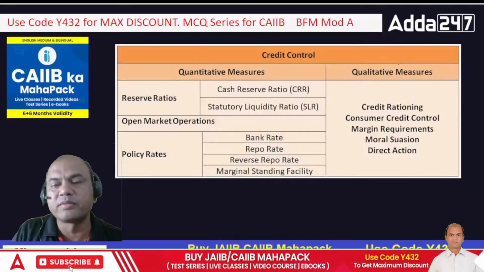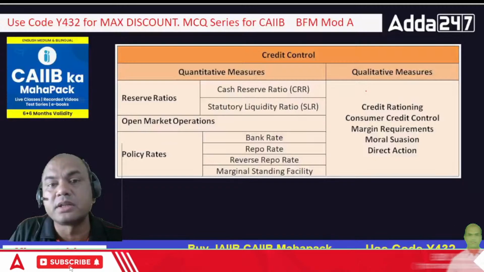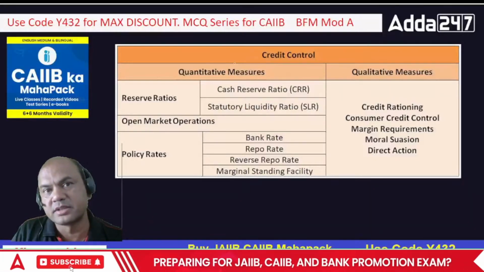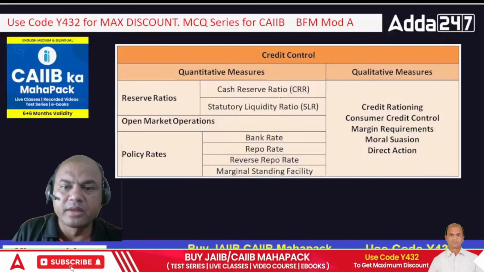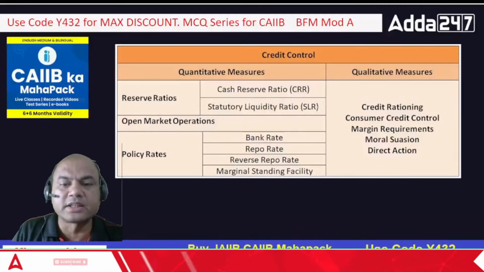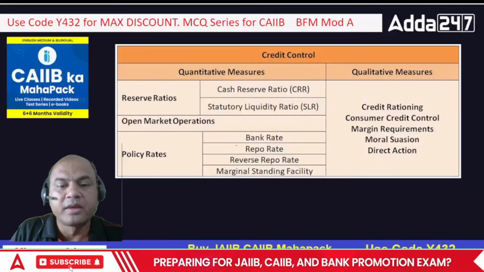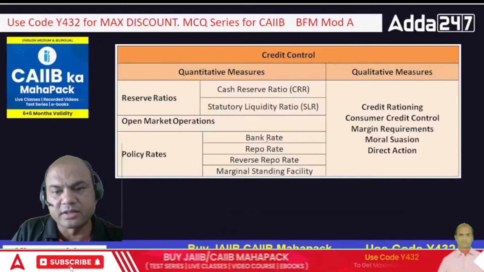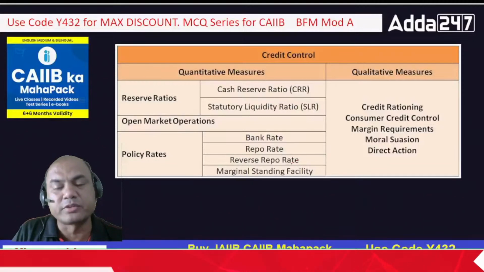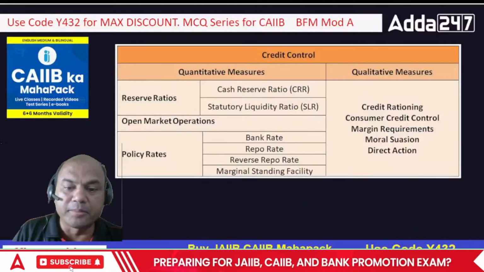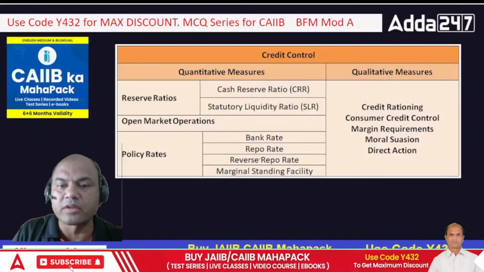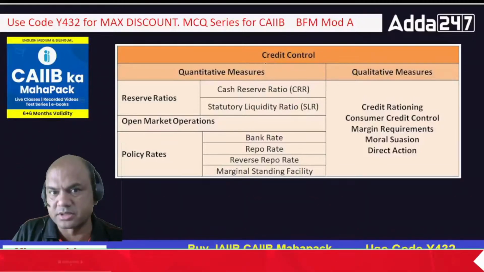What do you mean by qualitative? Qualitative means which cannot be measured in numbers. Quantitative means which can be measured in numbers. For example, CRR. You can definitely tell that CRR is this much percent, SLR is this much percent, bank rate is this much percent, repo is this much percent, reverse repo is XYZ percent, MSF is this much percent. So these are all the quantitative measures which can be measured in numbers.